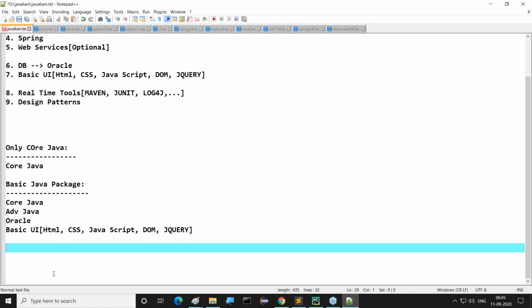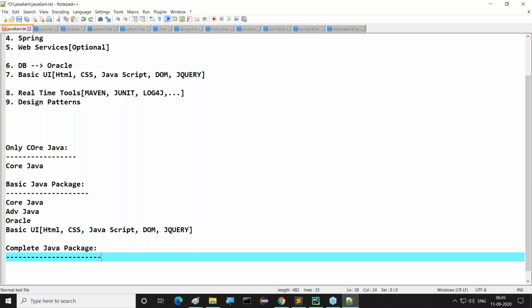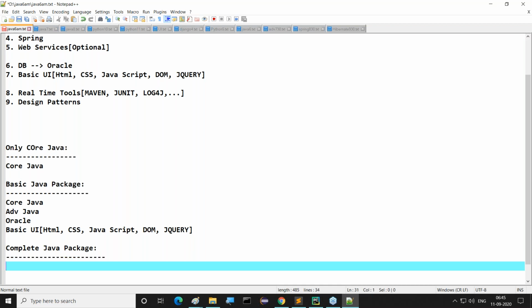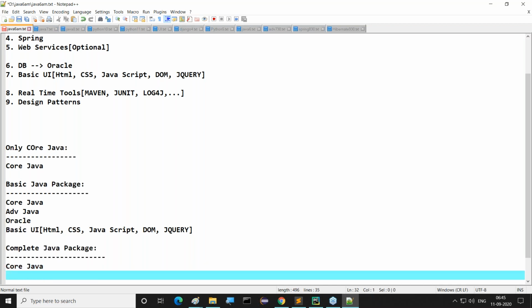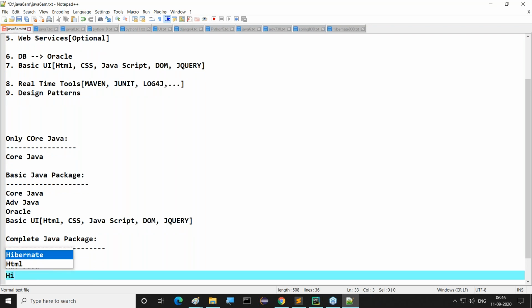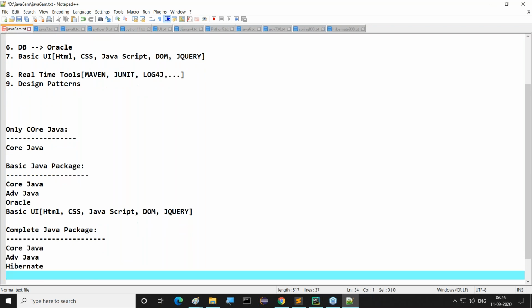Next one is another package. I'm going to take the complete Java package. I'm going to start the complete Java package. Inside this complete Java package, what are the courses we are able to get? Core Java and advanced Java. Apart from this, Hibernate, and then Spring.